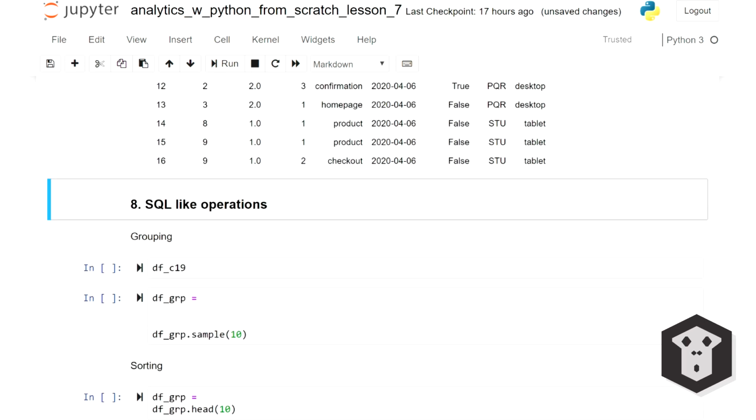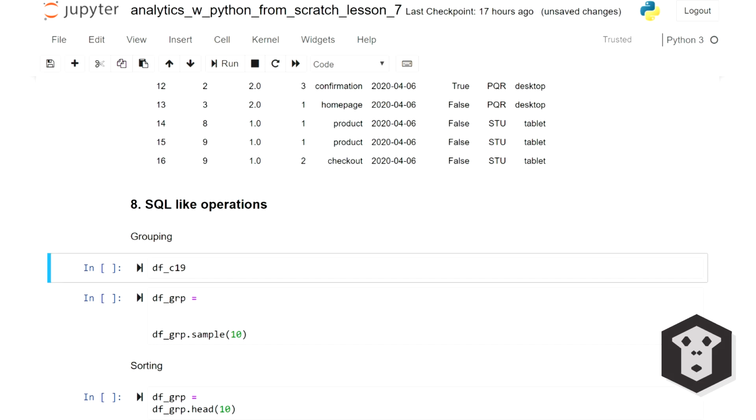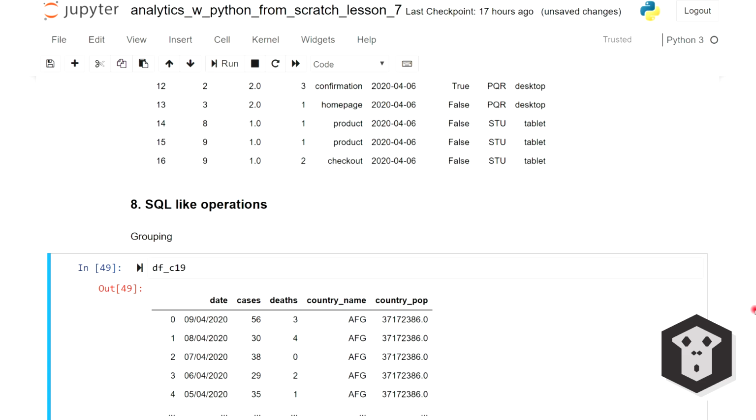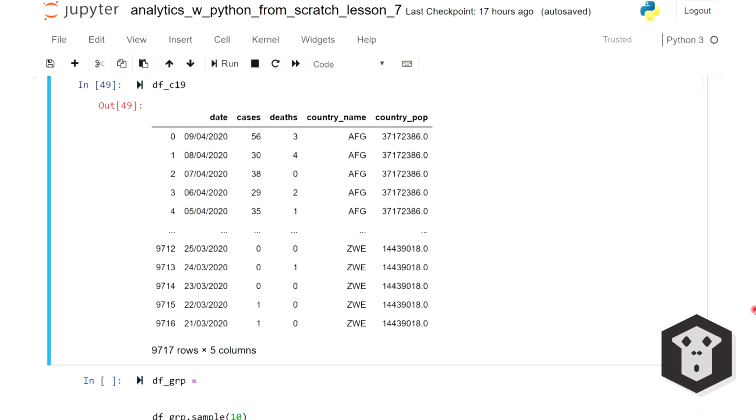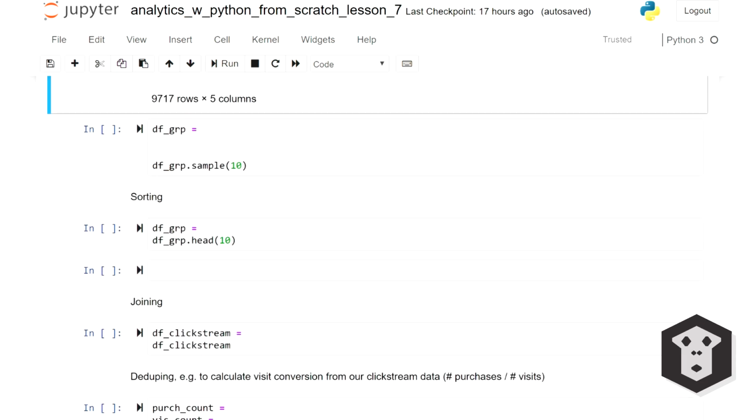So, now that our data is clean, we can aggregate it, order it, join it to other datasets, very much like you would do in SQL. First, let's see how to group data in Pandas. As a reminder, this is what our coronavirus data frame looks like. So let's say we don't really care about the date grain and we just want to aggregate the data at country level. Let's store that in a new data frame, df_grp for group.